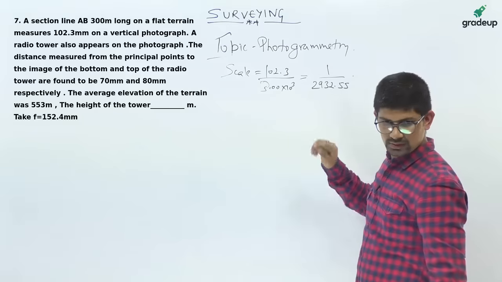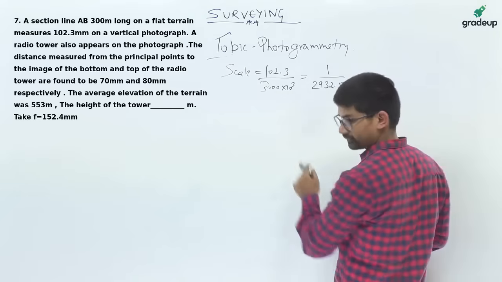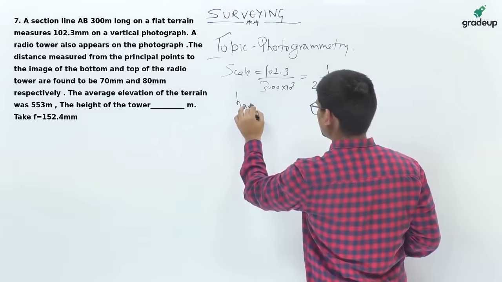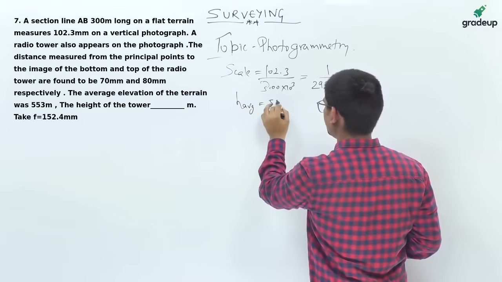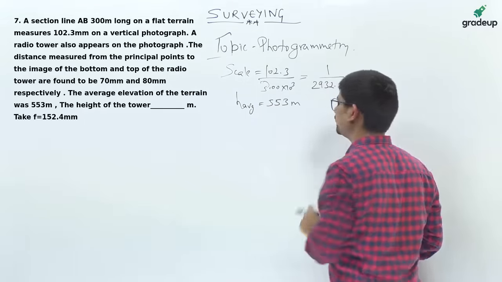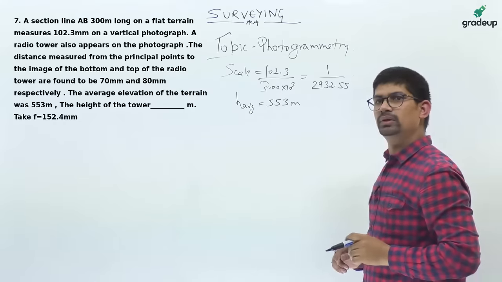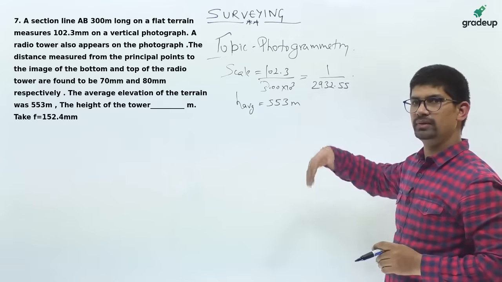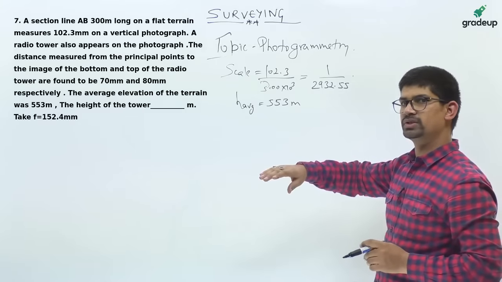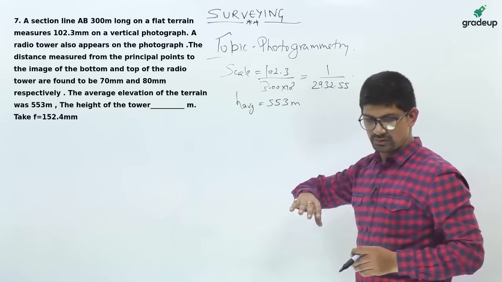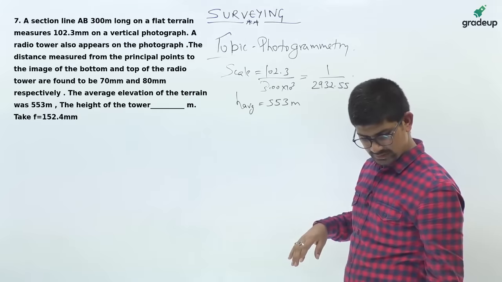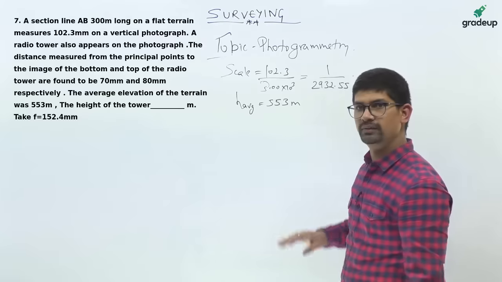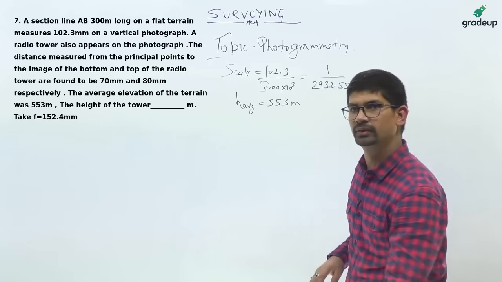Okay. So this is the scale which you have got. Now H average, average elevation, is 553 meter. Ravi Ranjan will be discussing concepts related to this one. Don't worry about that. I have discussed one type of question. The previous type was related to the scales in photogrammetry, and this will become clear in the relief displacement topic. So don't worry about that.